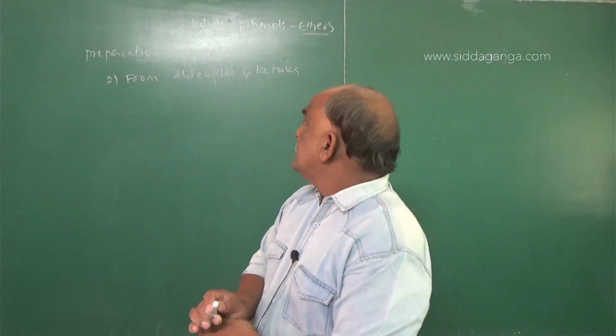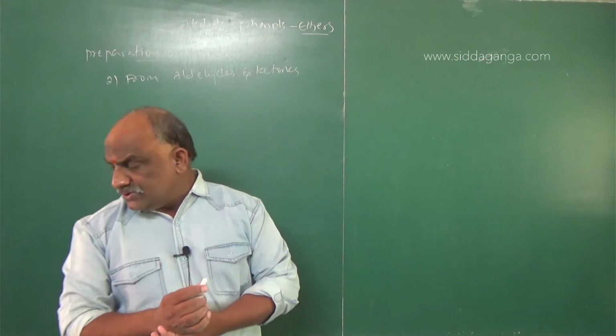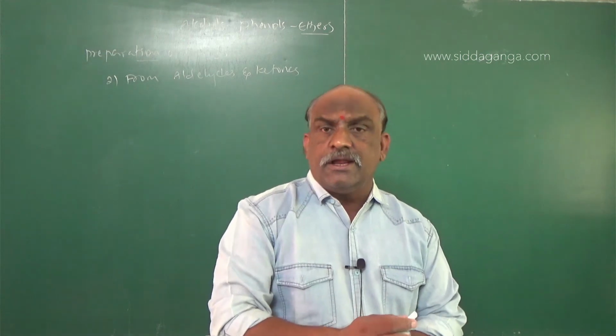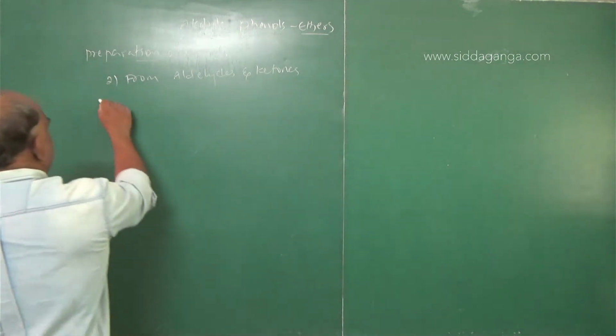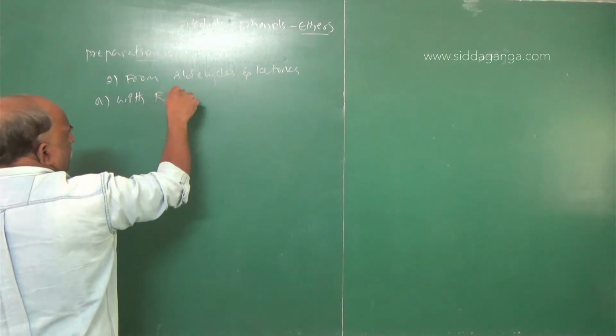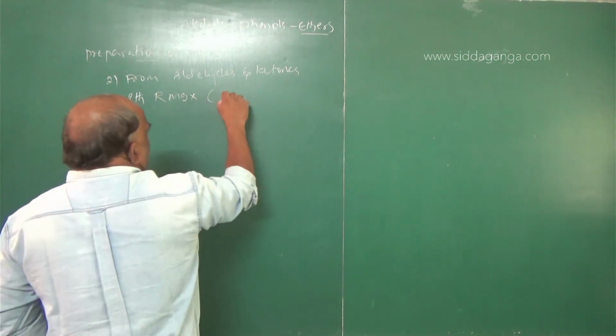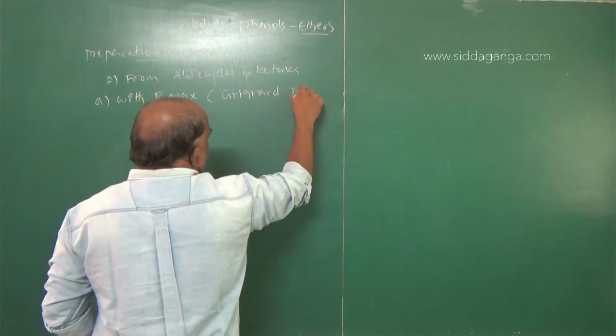So from aldehydes and ketones, number one, we go with RMgX. What is RMgX? It is called the Grignard reagent.